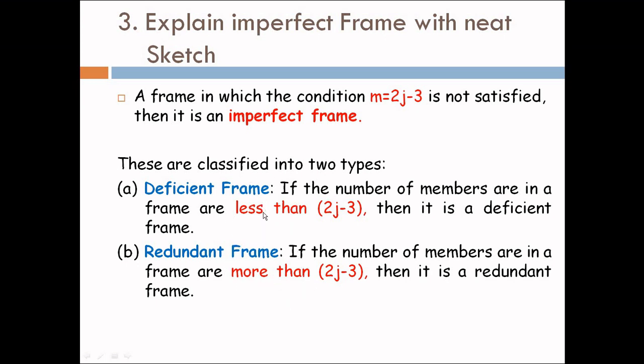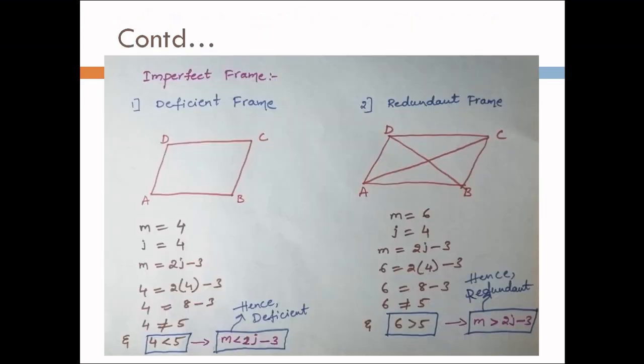If m is less than 2j minus 3, it is called a deficient frame, and if it is more than 2j minus 3, it is called a redundant frame. In the name itself we have deficient, that means it is having some deficiency.